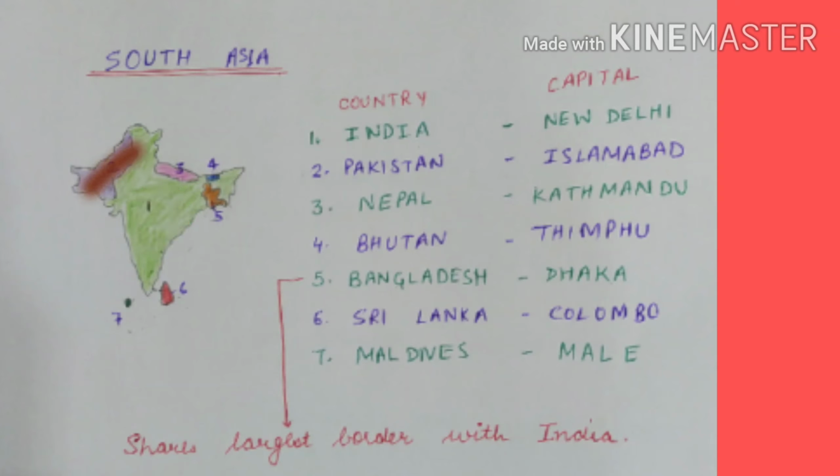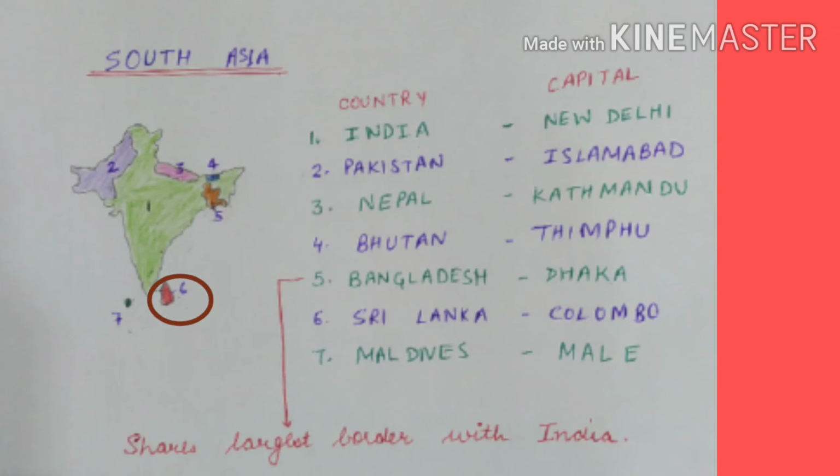Second is Pakistan with its capital Islamabad. Third one is Nepal, capital is Kathmandu. Fourth is Bhutan, capital is Thimphu. Fifth one is Bangladesh with its capital at Dhaka. Bangladesh is the country that shares the largest border with India.